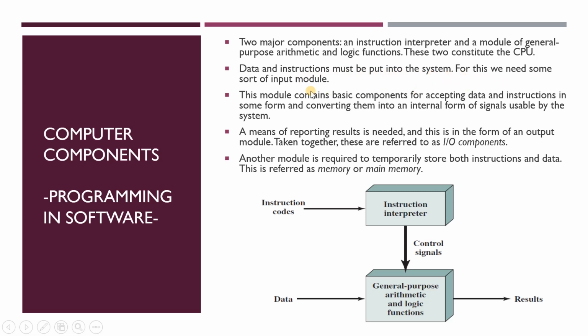Data and instructions must be put into the system. For this, we need some sort of input module. This module contains basic components for accepting data and instructions in some form and converting them into an internal form of signals usable by the system. Besides the input module, we must also have a means of reporting results, and this is in the form of an output module. Taken together, these are referred to as input-output components. Another module is required to temporarily store both instructions and data, and this is called memory or main memory.